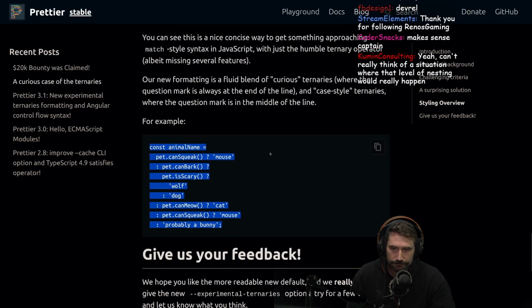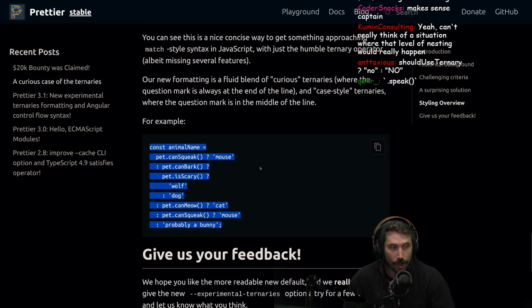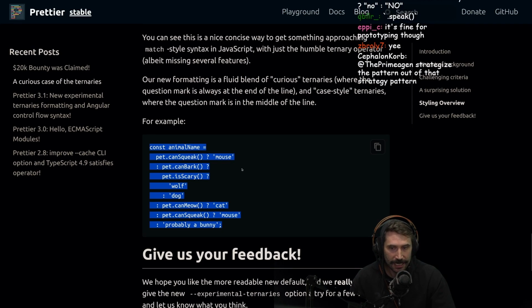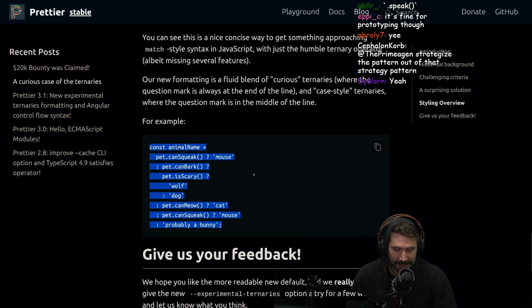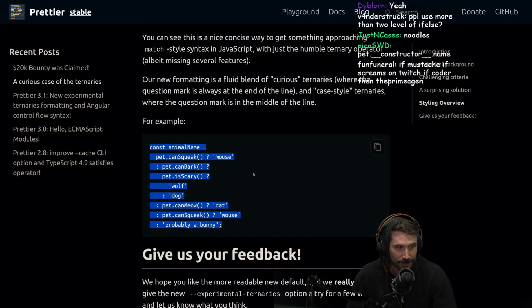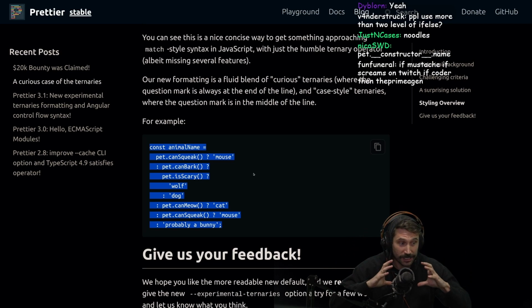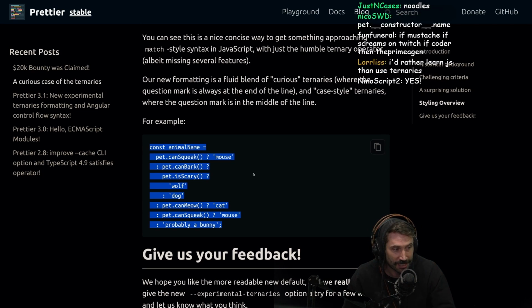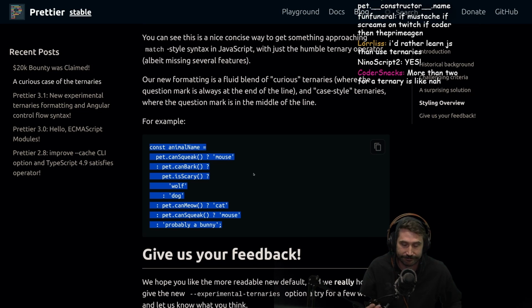I feel like I'd rather have an ESLint rule that says you can only use a ternary in a return statement, and that ternary can only have single member call expressions and constant or variable returns. I would want it so constrained, the complete opposite. I would rather have it brutally tiny in where and how you can use a ternary. I would want the exact opposite, honestly.